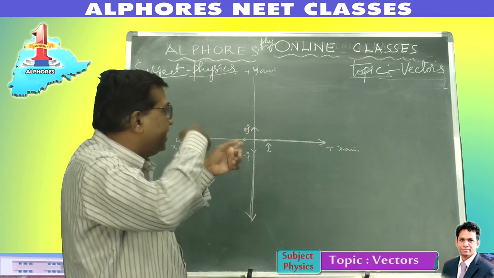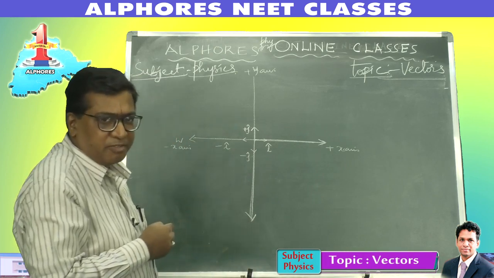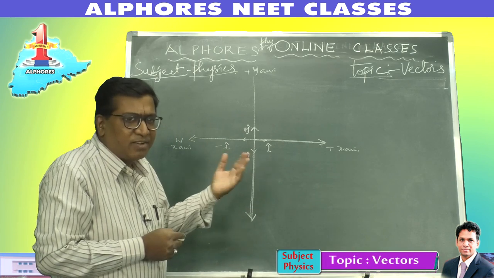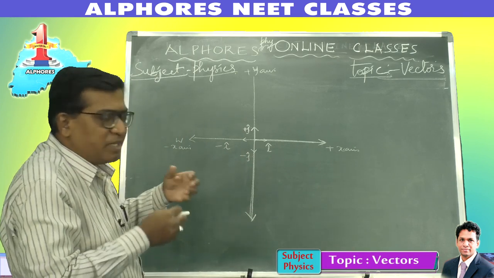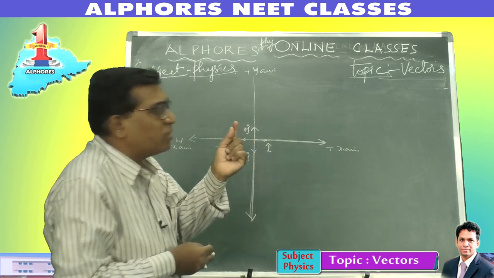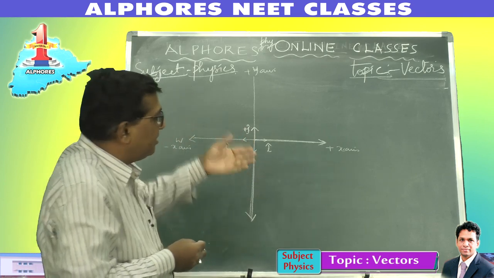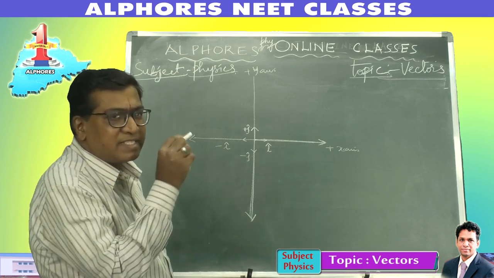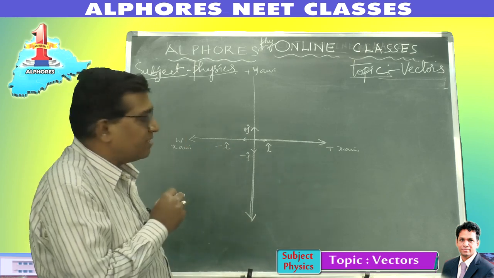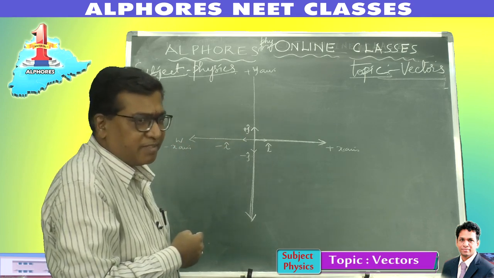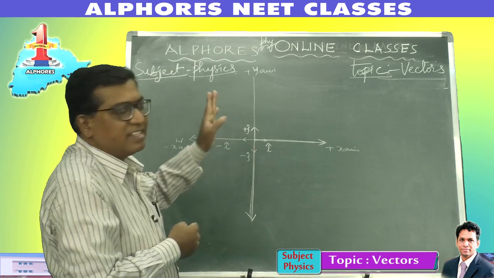And the direction into the plane of the board, which I cannot represent on the board since it is a two-dimensional plane where I cannot draw the third dimension, but please imagine the third dimension, the direction normally out of the plane of the board, coming out from the plane of the board, is taken as plus k, the positive z axis. The direction into the plane of the board, the plane of the surface, is taken as minus k.